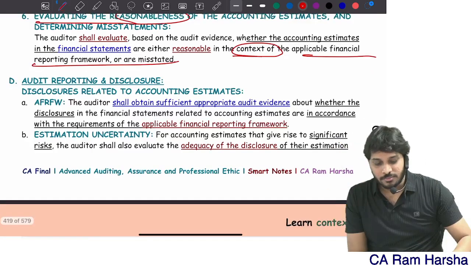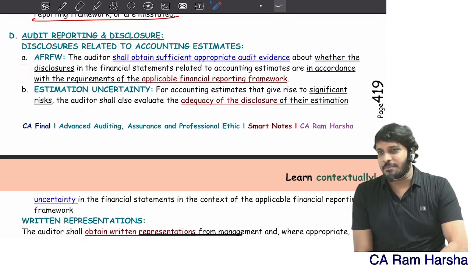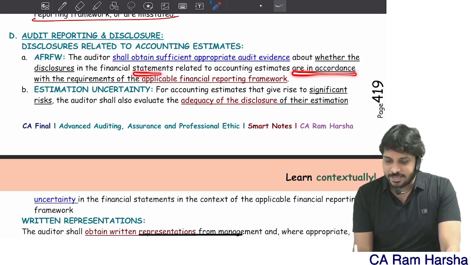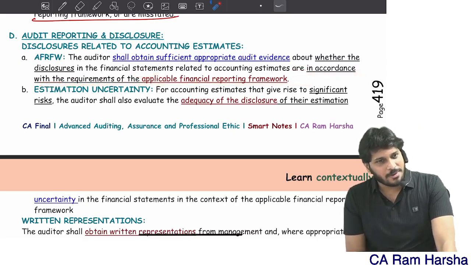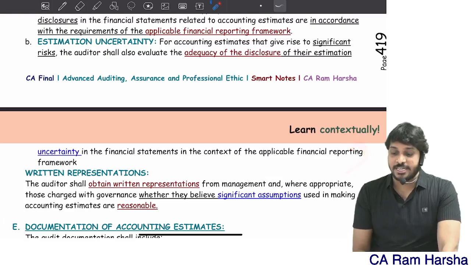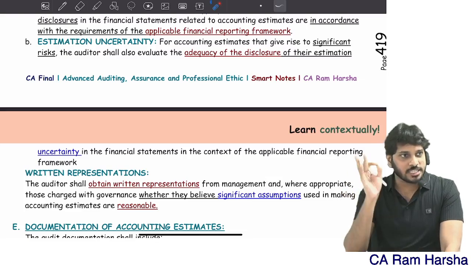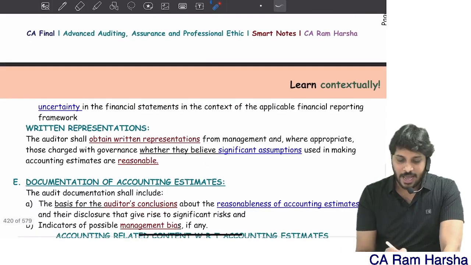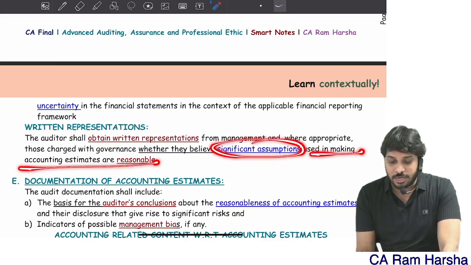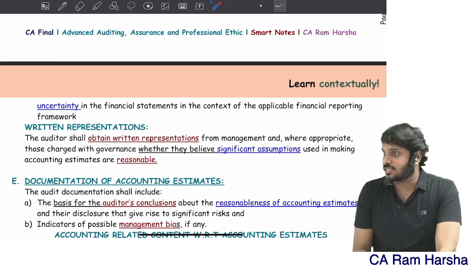Are you clear? Finally, reporting and disclosure. What is the reporting and disclosure? I shall obtain sufficient appropriate evidence whether accounting estimates are all made in accordance with the requirements of the applicable framework. And specifically, estimation uncertainty related to significant risk, you must disclose it. You must disclose estimation uncertainty related to significant risk and get a written representation that significant assumptions used in making estimates are reasonable.